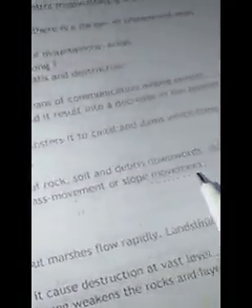Describe mass wasting in detail. Mass wasting is defined as the large movement of rock, soil and debris downwards due to gravitational force. Mass wasting is also known as mass movement or slope movement. Types of mass wasting: soil creep, mudflow and landsliding. Soil creeps very slowly, it's a long-term process, but mudflow moves rapidly. Landsliding destroys everything coming its way. Roads get blocked, villages get destroyed, and it causes destruction at a vast level.